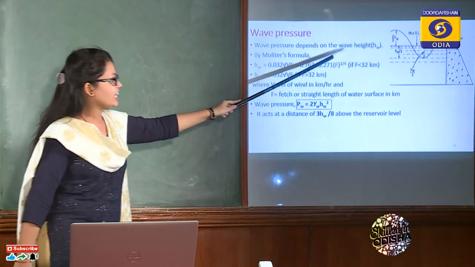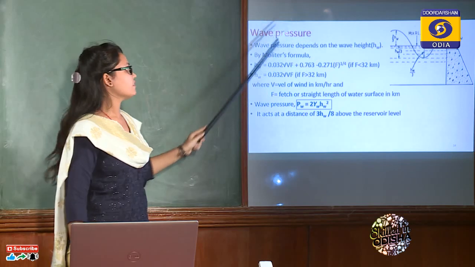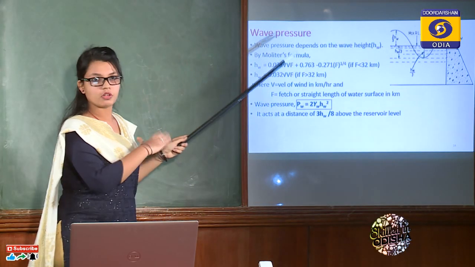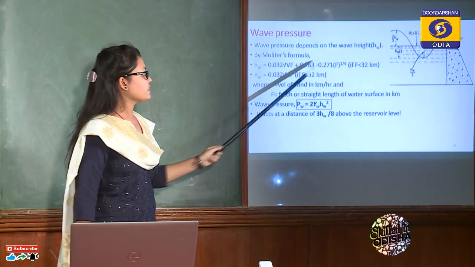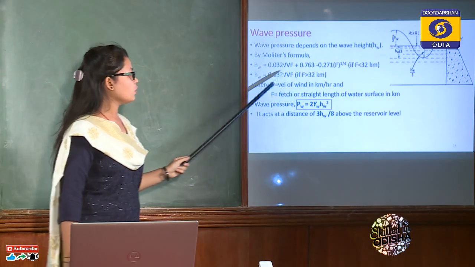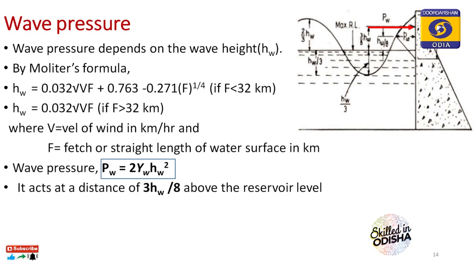How to find out the height, that is given by Molitor. So Molitor has given two formulas, for F less than 32 and F greater than 32. Now what is F? F is the fetch or the straight length of water in kilometers. So this length, the straight length of water, that is F. If F is less than 32, this formula is used, and if F is greater than 32, the formula used is 0.032 root over of VF.